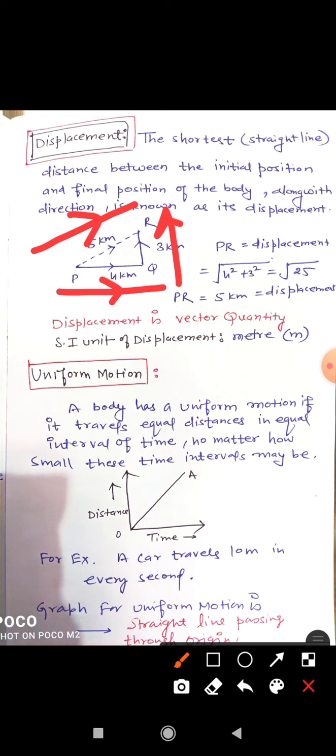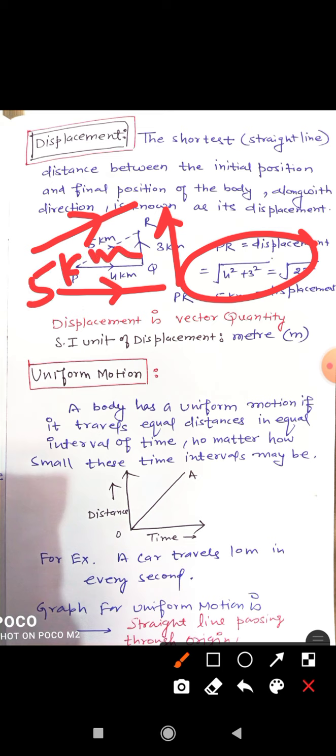This is a right triangle, and Pythagoras theorem tells that PR is equal to the square root of PQ squared plus QR squared, and by that formula the square root of 4 squared plus 3 squared gives the square root of 25, and the answer is 5 kilometer.